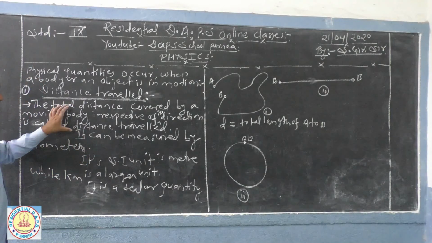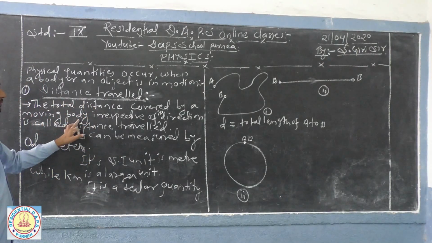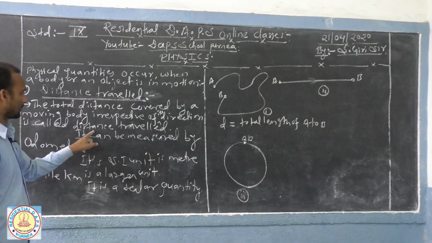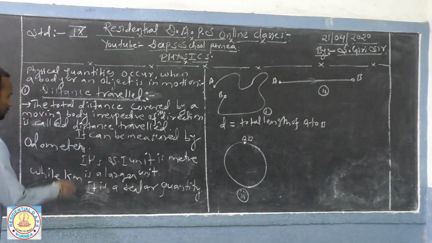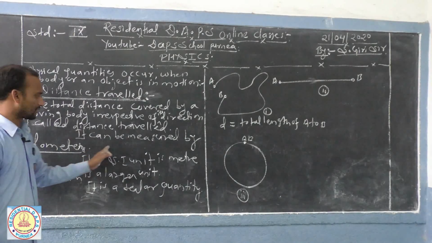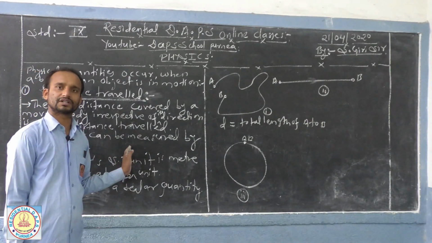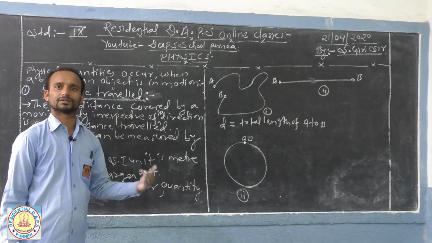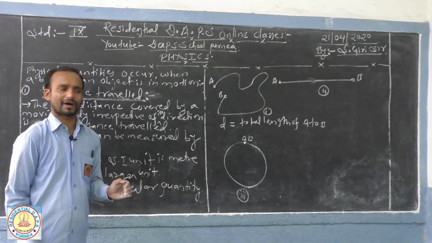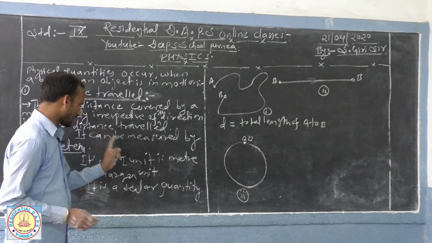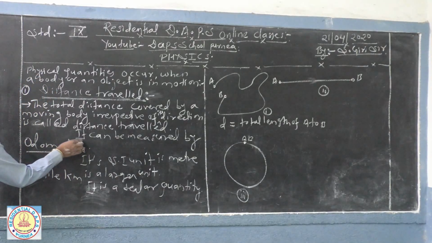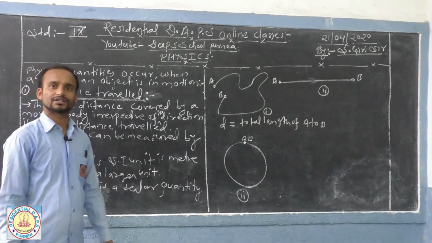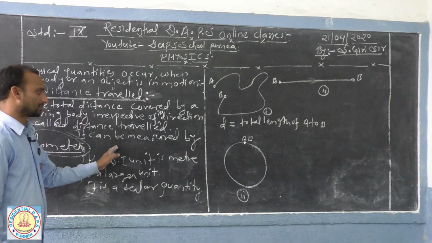It is the definition, you have to remember: the total distance covered by a moving body irrespective of its direction, means any direction, is called distance travelled. It can be measured easily by using the odometer. You might have been using vehicles like motorbikes or cars. You might have seen some kilometres travelled by that moving vehicle. Exactly that metre or kilometre is shown by the odometer. That device is known as the odometer, used to measure the distance travelled or covered by a moving body.